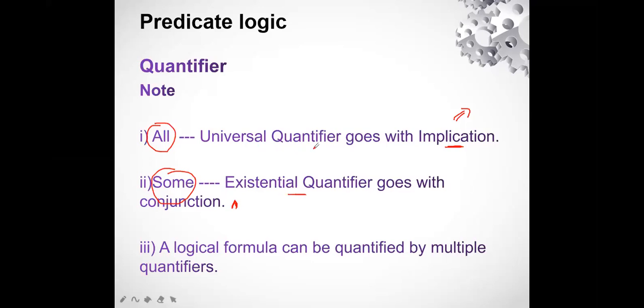That is going to be the universal quantifier. And when we do the questions, we can define that the universal quantifier goes with implication. For some, we use the existential quantifier, and for existential quantifiers, we are going to use the conjunction in the equations which are given in questions.